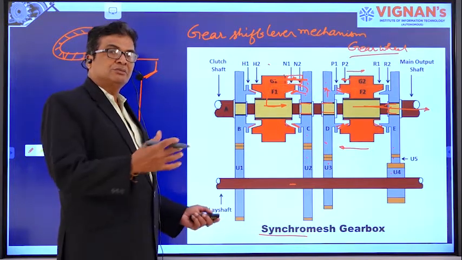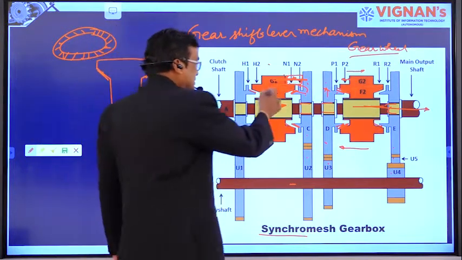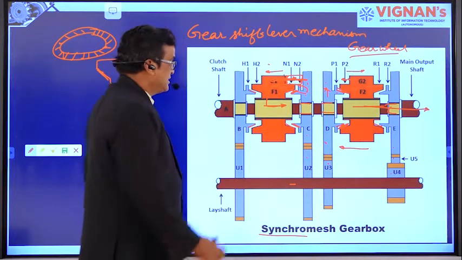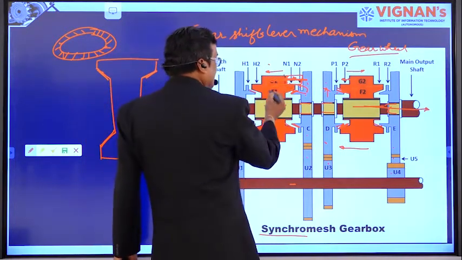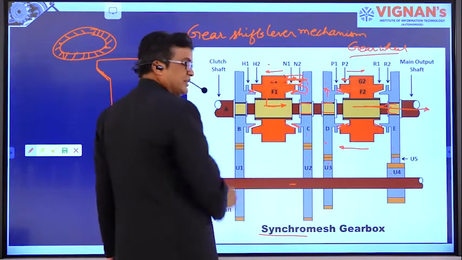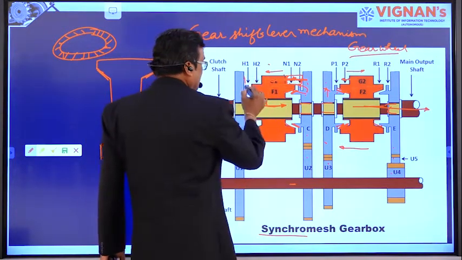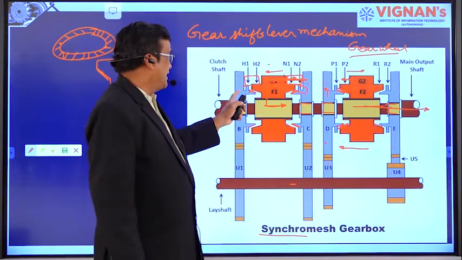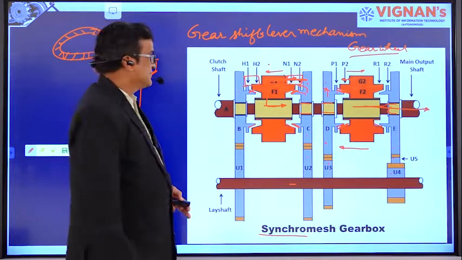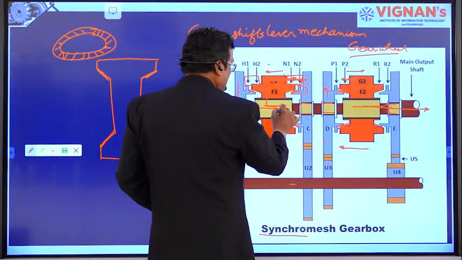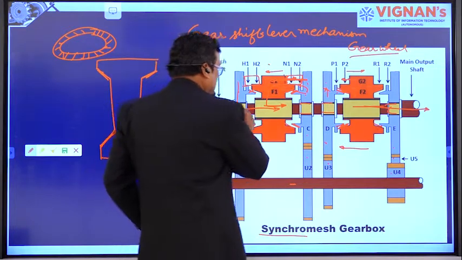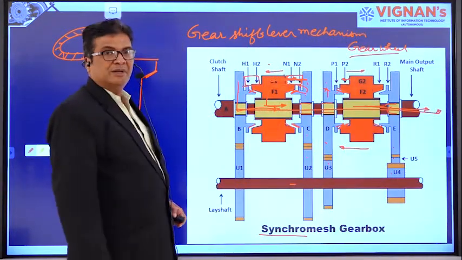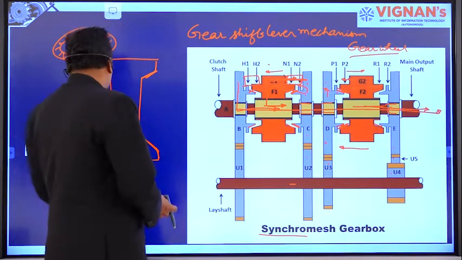Now if you want a higher speed, this is again thrown backwards. G1 is moved backwards and still moved backwards, so that F1 is in contact with this gear wheel, right? And G1 comes like this, so that G1 and this gear wheel are in contact with each other. So high speed will be obtained to this. So this high speed comes out to the main shaft, right? That is the operation going on in this one.